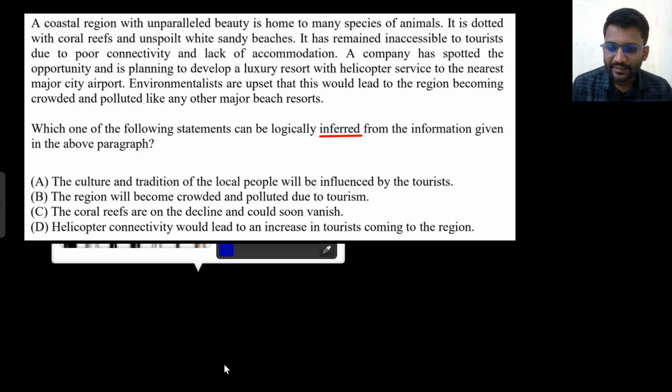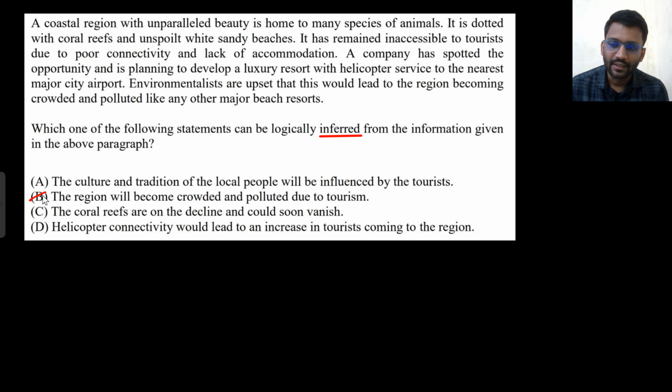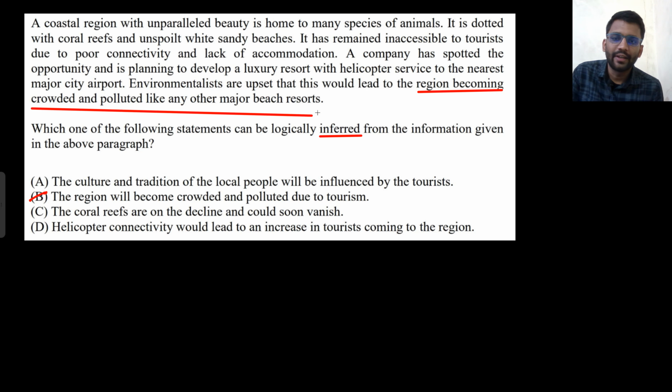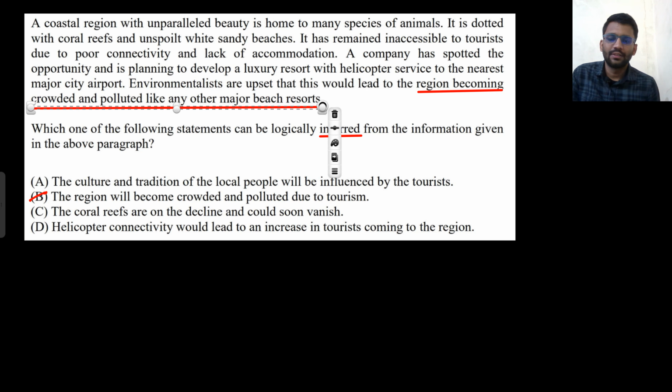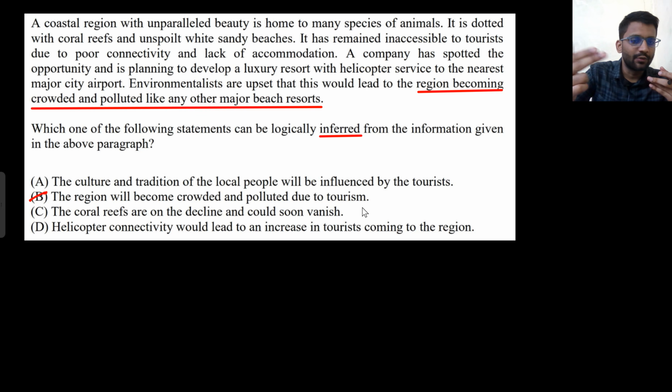So let's read the second statement first. The region will become crowded and polluted due to tourism. So you can think this is inferred from the above paragraph. But is it inferred? It is directly written here that environmentalists are upset that this would lead to the region becoming crowded and polluted like any other beach resorts. So it is directly written, and they are thinking that this would happen.